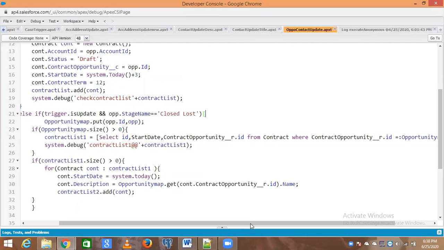Hello. So the contract list. If we want to create any relationship between two objects, like if we do any of this scenario between two objects, we need to create one field for sure, right? To create a relation, and then only we can do the process. Yes, fine. Okay.